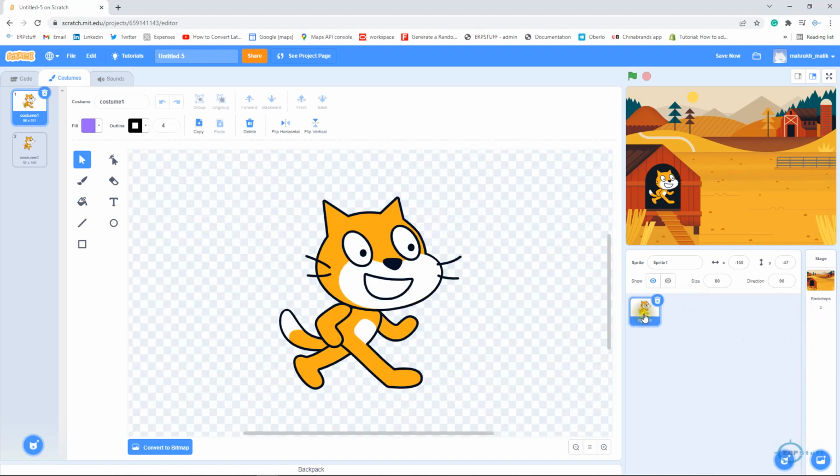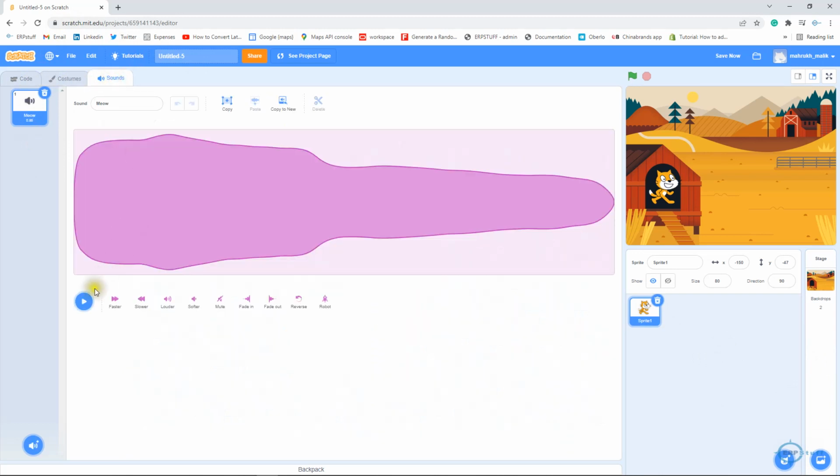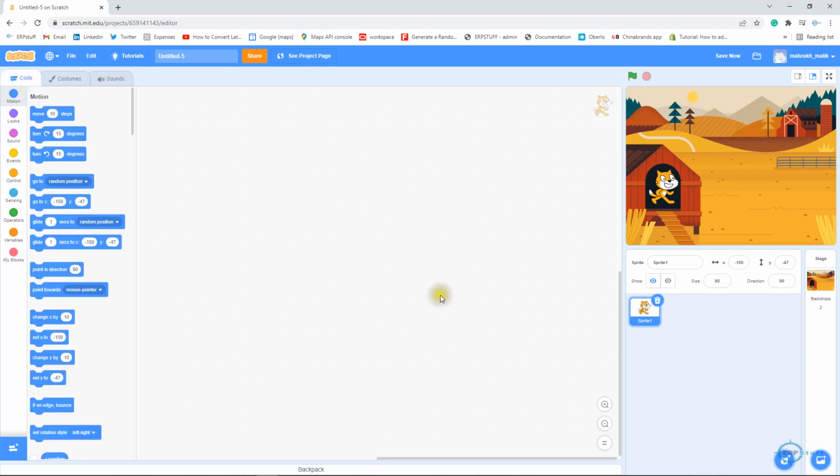So this is our sprite. You can change their colors here if you want, with different costumes. Let's not go into that detail. So here you have sounds, right? You can attach sounds, and you can change their speed or whatever is there. Okay, going back to the code, because I wanted to show something over here.